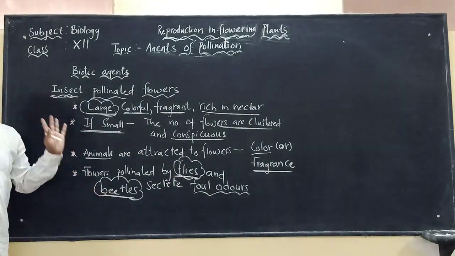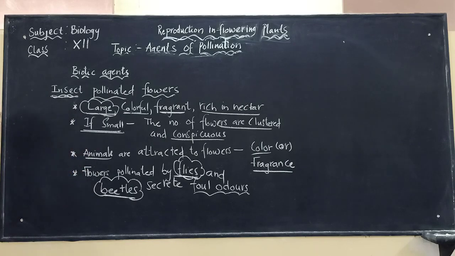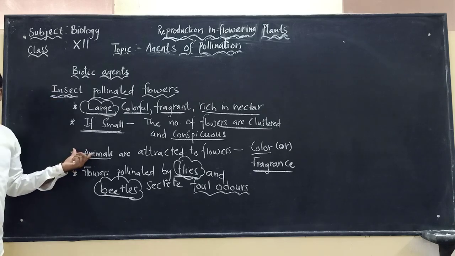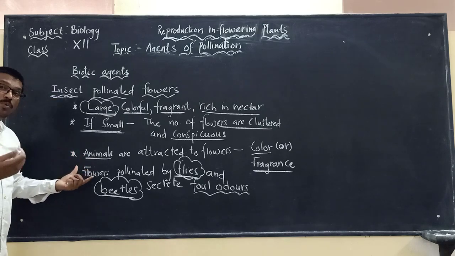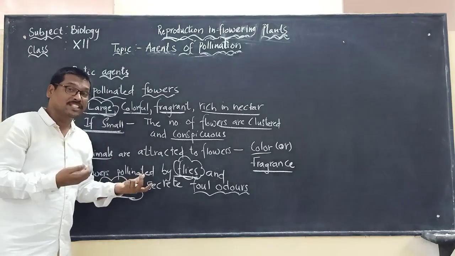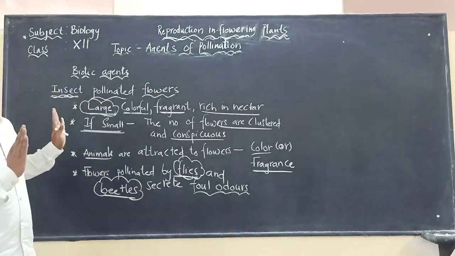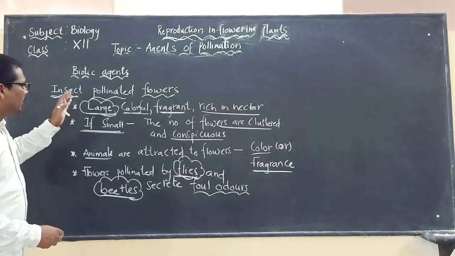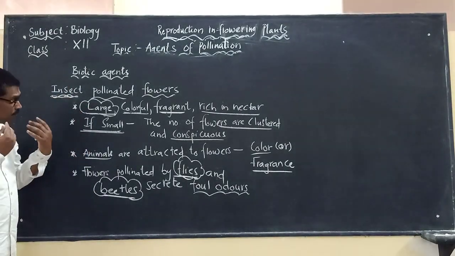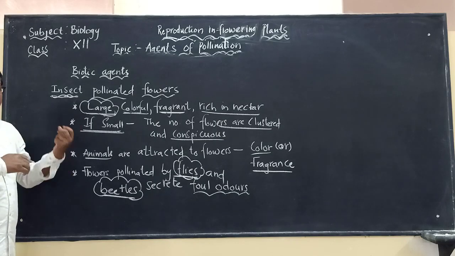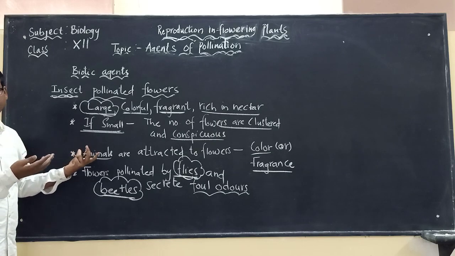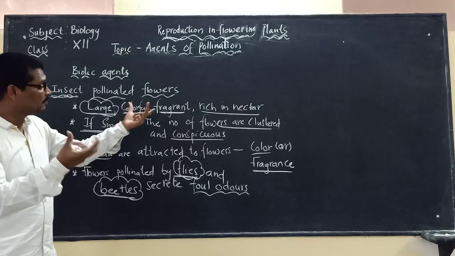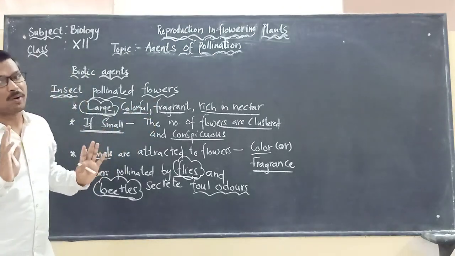It is for pollination. So here these are some points we have to keep in mind when we talk about insect pollination, and also how the animals are being attracted and how the flowers are releasing the bad smell just for pollination to take place. So here we have seen how the flowers or the plants are attracting the animals for pollination.